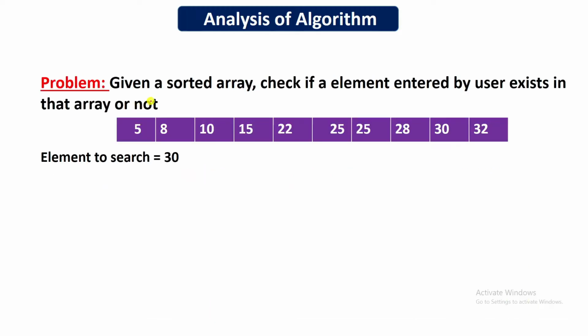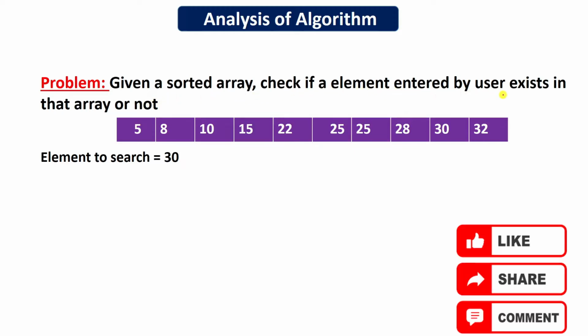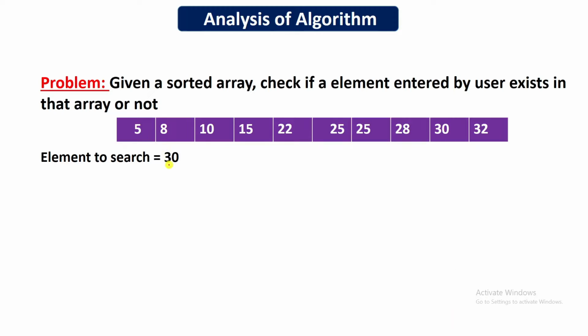So let's say you are given a problem: you are given a sorted array and you have to check whether a particular element entered by the user is present in this array or not. Let's say we have to search for the element 30 in this array, and 30 is present here. The question is to write an algorithm, or give an approach, which can help find a particular element in a given array of data. I hope you know what the answer is.